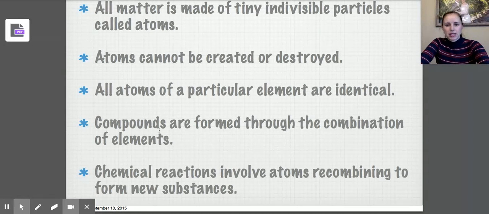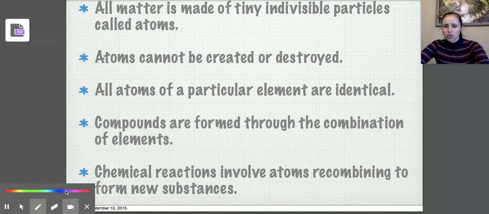Next step is based off of this step, and it says that chemical reactions involve atoms recombining to form new substances. So chemical reactions are going to involve two atoms, they're going to recombine, and they're going to form a new substance. This point right here is actually the issue in his theory.